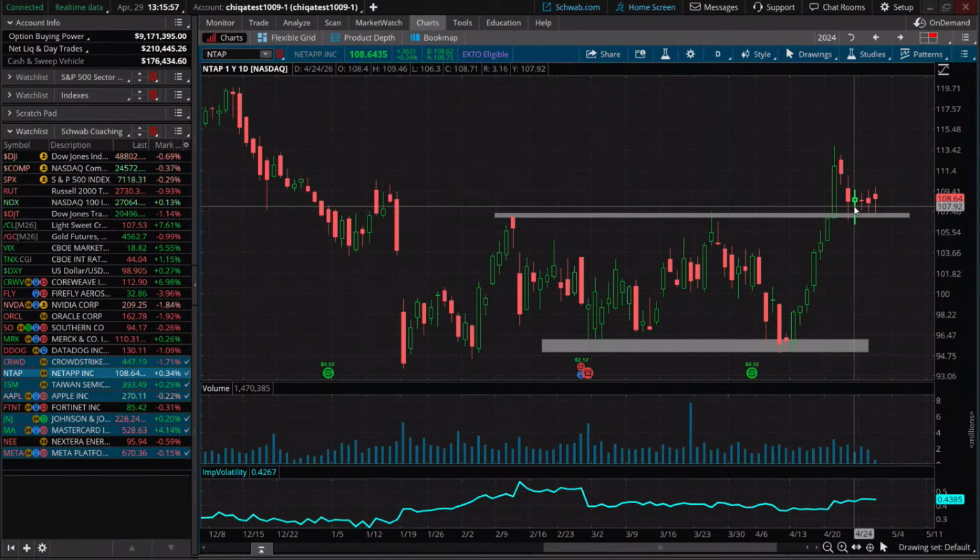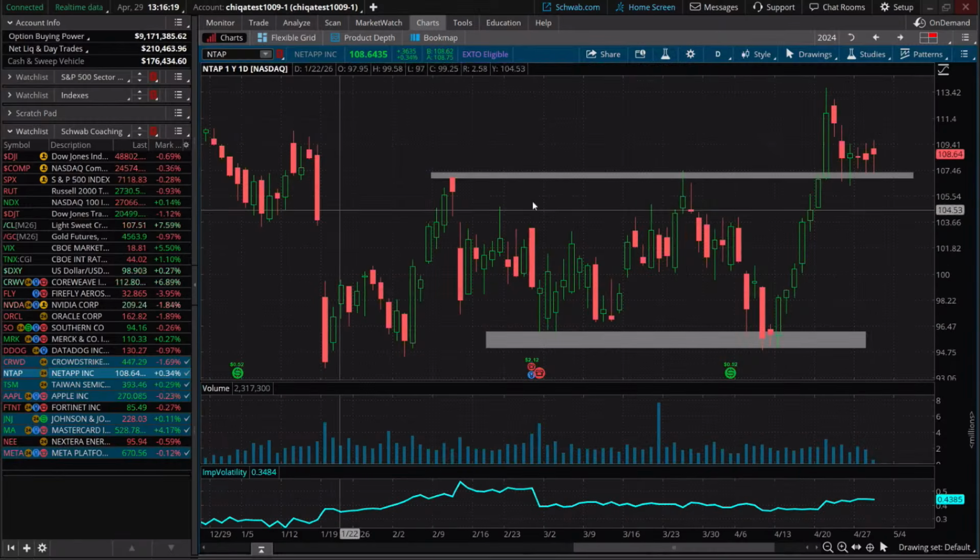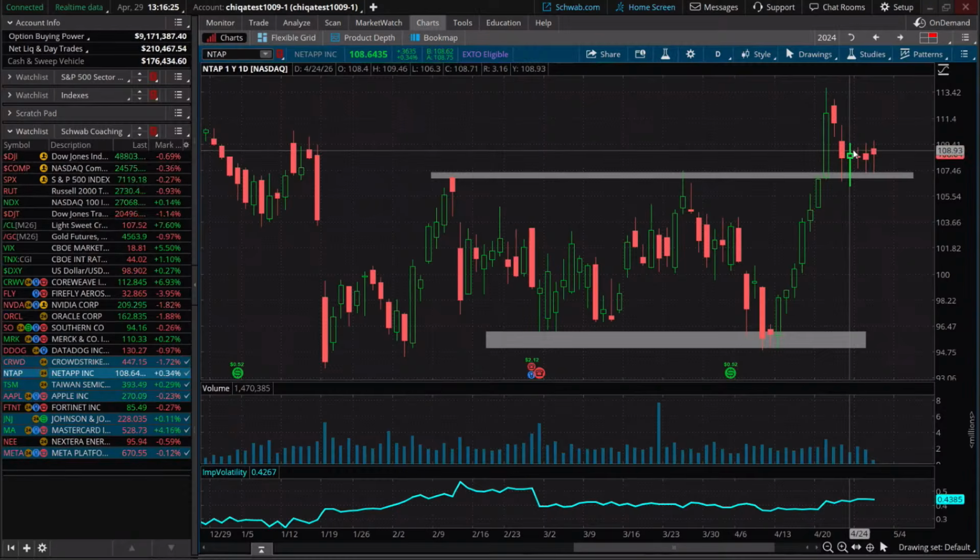And by that, I mean the market found its way to a certain level, took out some stops, took out some liquidity that was there, and then quickly there was enough demand to push the price of the stock back up to close by the highs of that candle. So a lot of the times when you see that as a trader, that can give you a little bit of an indication of, hey, this may be a level worth paying attention to.